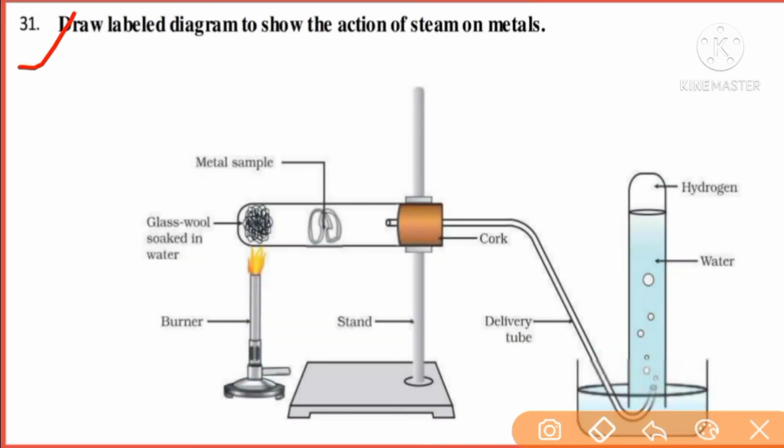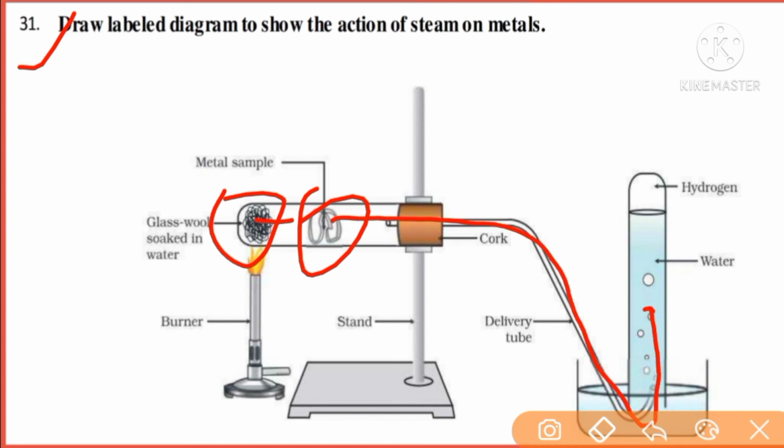Question number 31. Draw a labelled diagram to show the action of steam on metals. This question is asked based on what happens when metal reacts with water. Certain metals react with cold water, some metals react with warm water, and some metals react only with water in the form of steam. So here, soaked cotton with water is kept along with a metal sample piece. The water droplets, after heating, convert into steam, which hits the metal and produces hydrogen gas, which is liberated in the test tube.